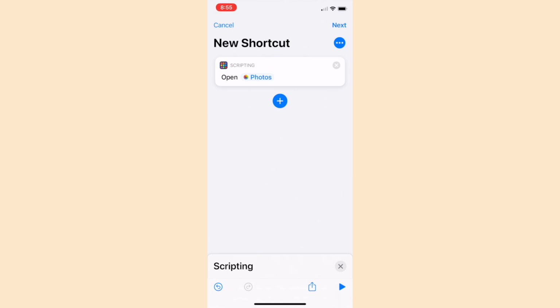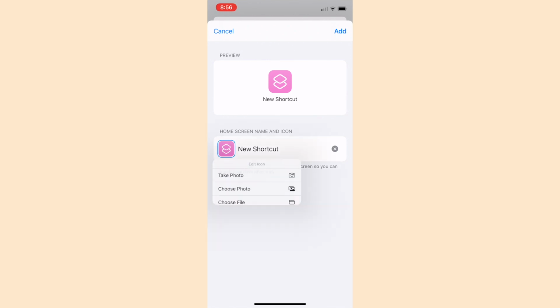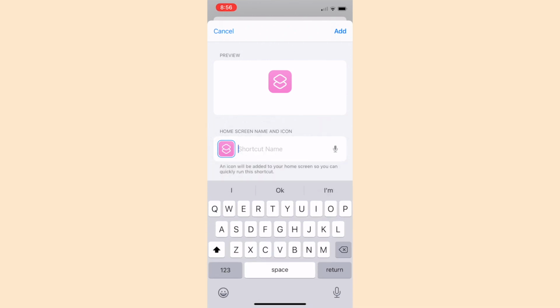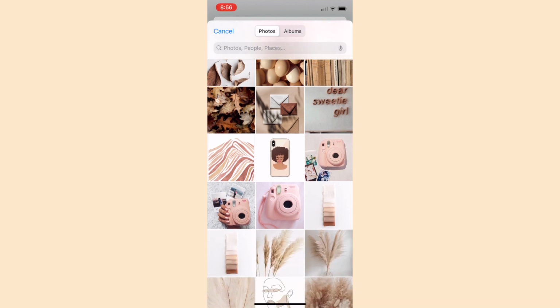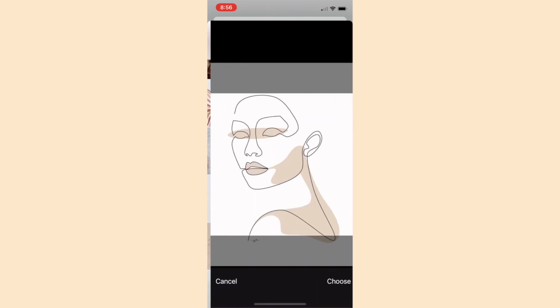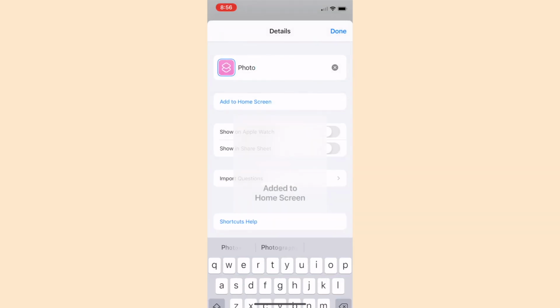This is where all the pictures that you stored in your camera roll are going to come in handy. Again, make sure that you rename the items, because you want it to show up underneath the picture. So I renamed it, and on the little square that's pink, I'm going to choose the option to choose a photo, and then I'm going to go through my gallery and select the photo that I felt is fitting for that specific app.